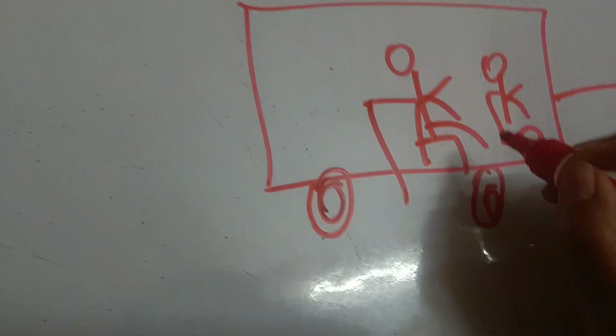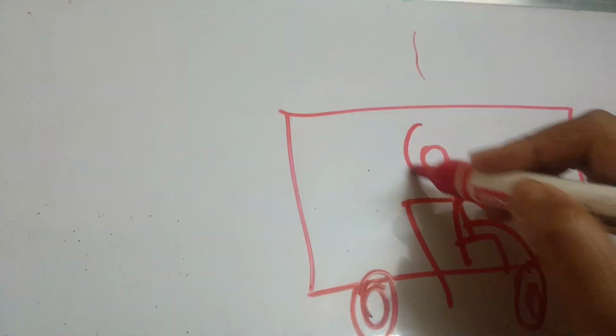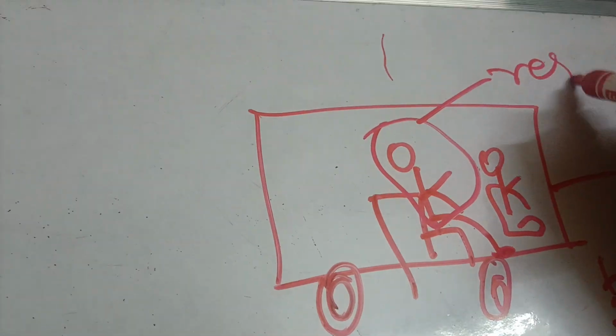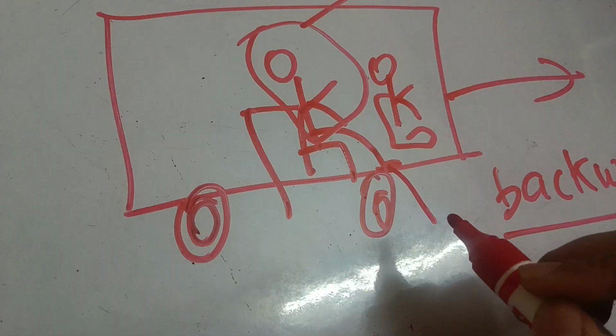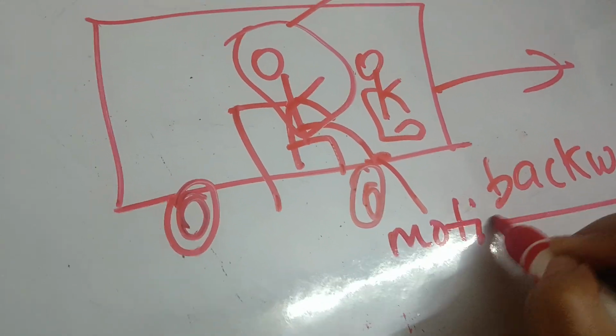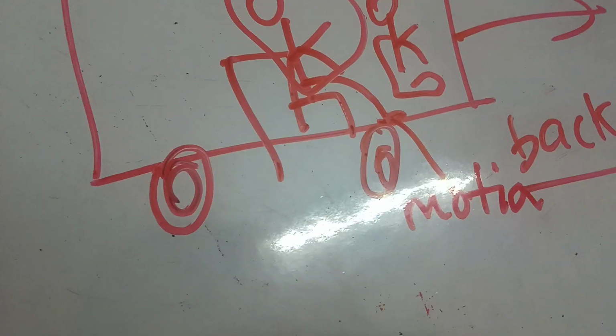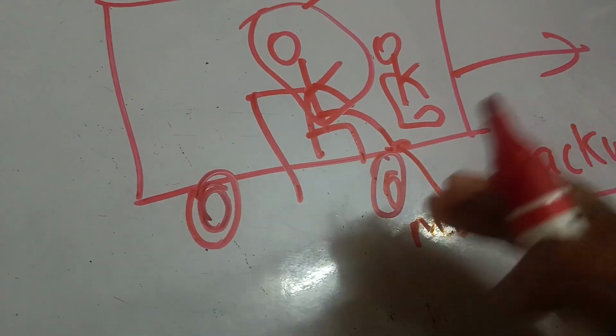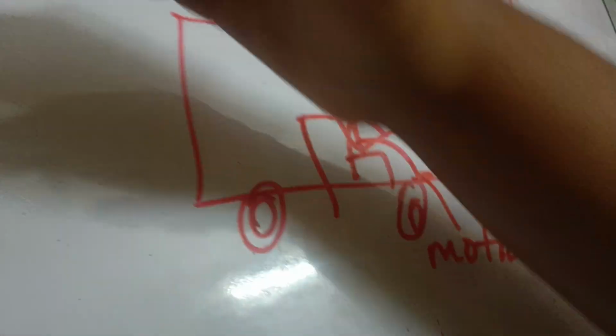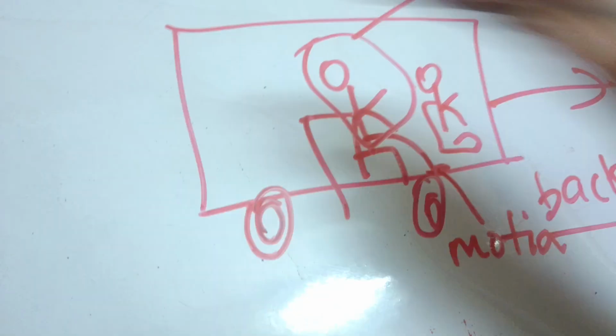See, basically, when you're at rest, the whole upper portion of your body is at rest, right? But when the bus starts moving, suddenly your feet, which are in contact with the bus, are in motion. Your body is still at rest, but your feet are in motion. So your body falls backwards because it's still at rest. This is an example of inertia of rest.